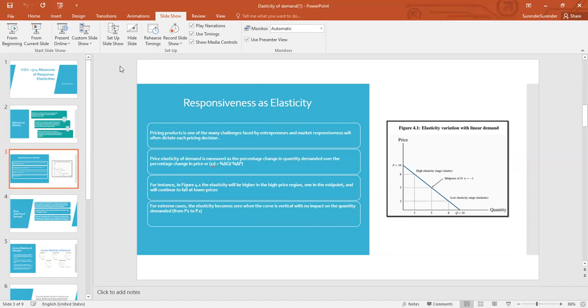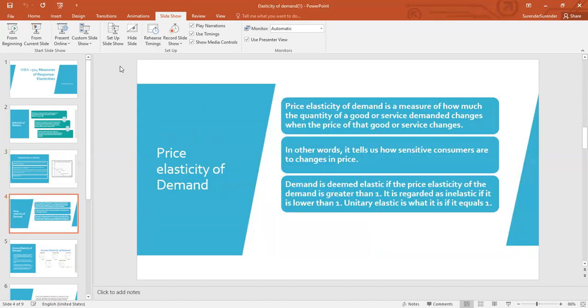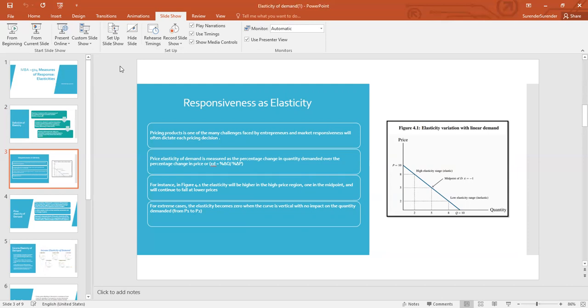For instance, when we look at the figure, we can see that in high price regions, elasticity is higher, and unitary elasticity comes at the midpoint, and it falls to the negative when we talk about lower prices.